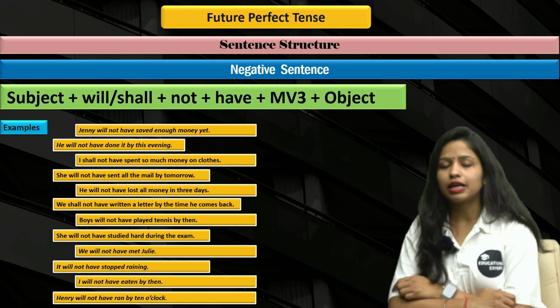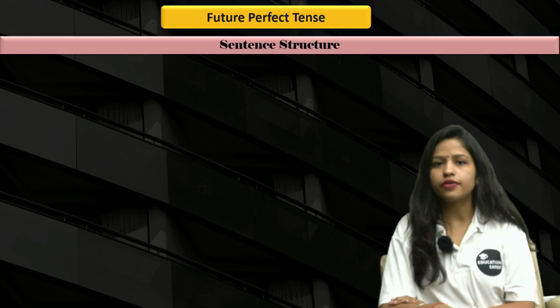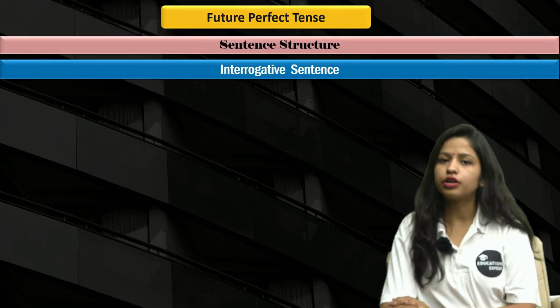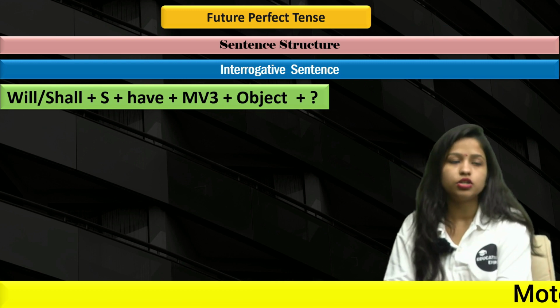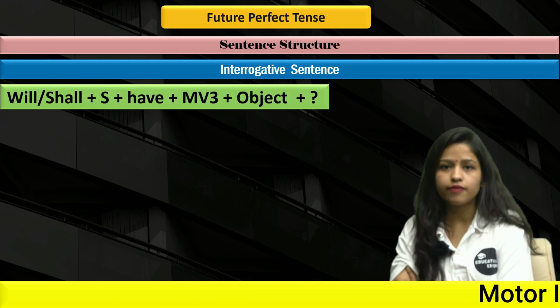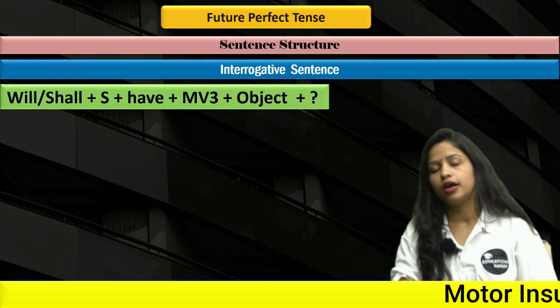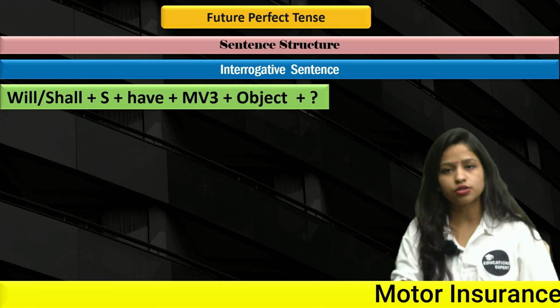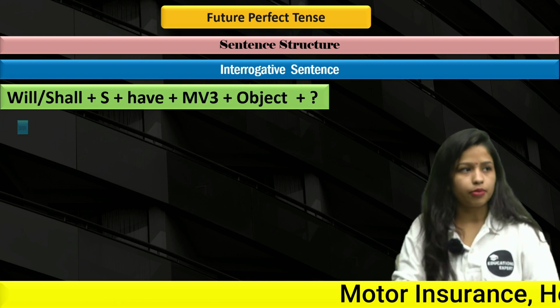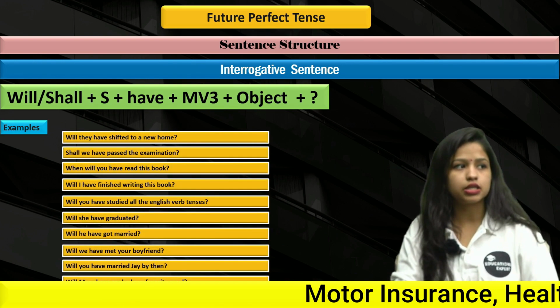Let's move forward and understand interrogative. All right, now it's time for you to learn about sentence structure for interrogative sentences, and this is the sentence structure, right? Will, shall, subject, have, MV3, object, and question mark. We have just put the auxiliary verb before the subject, and the rest of the sentence structure is exactly the same. Clear? Now let's quickly see the examples.